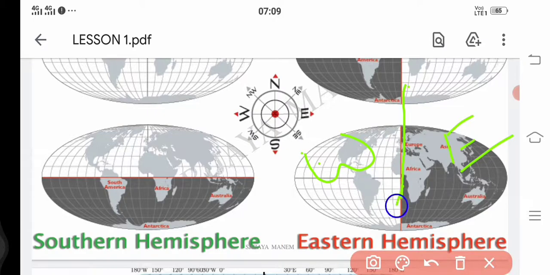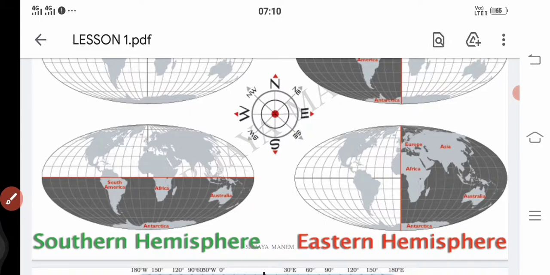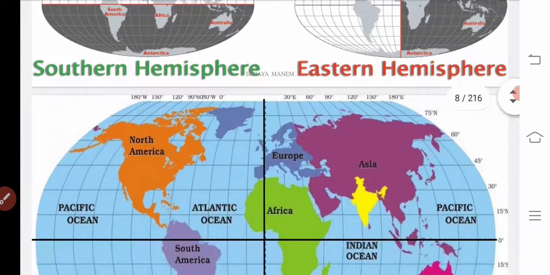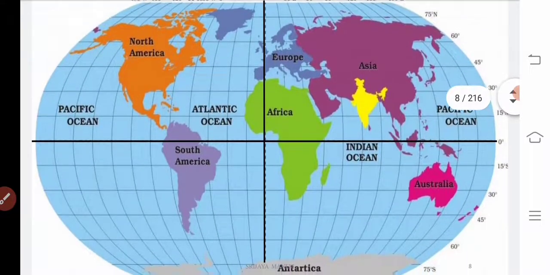That means here, the major line which is dividing the earth into equal parts as east and west is called 0 degrees longitude, or what is it also called? Prime meridian, or it is also called Greenwich. Why is it called Greenwich? Because it passes through a place called Greenwich near London in England. Okay, very good. So now we go through this one.